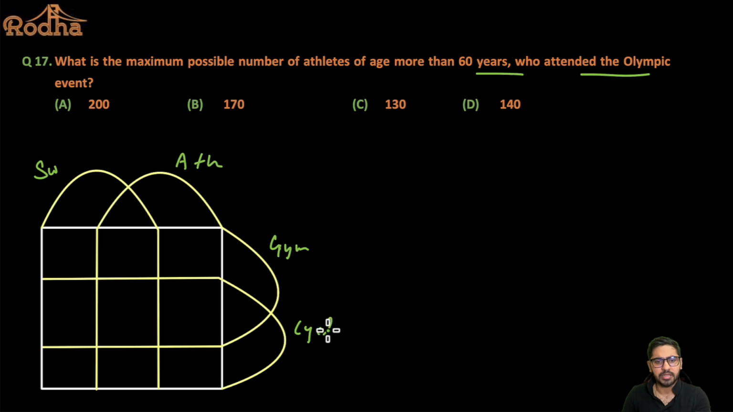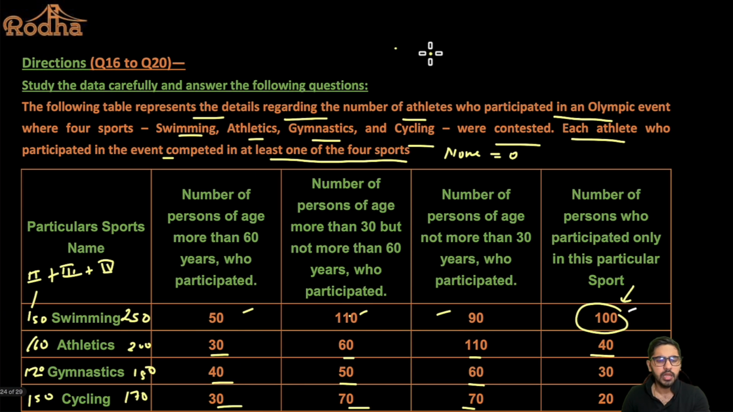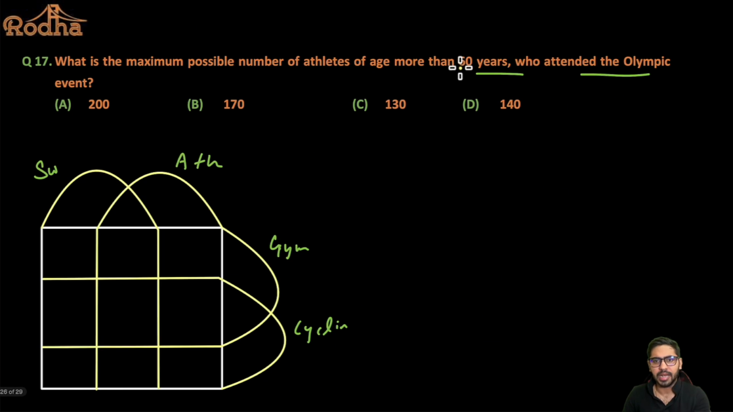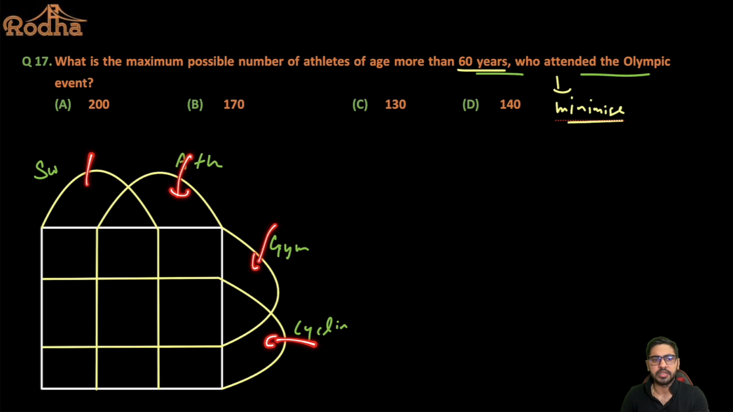Now let's see the maximum number of people who are more than 60 years and attended the Olympic event. As per the data, the number of persons of age more than 60 years who participated, right? Now, if I want to maximize, remember, if I want to maximize, I will try to minimize my common area. The lesser the common, the better it is, right? So I'll try to put everything in only swimming, only athletics, only gymnastic, only cycling, right? I'll try to pull in all the values in exactly one region. Why? Because the lesser the common, the more the maximum, right?